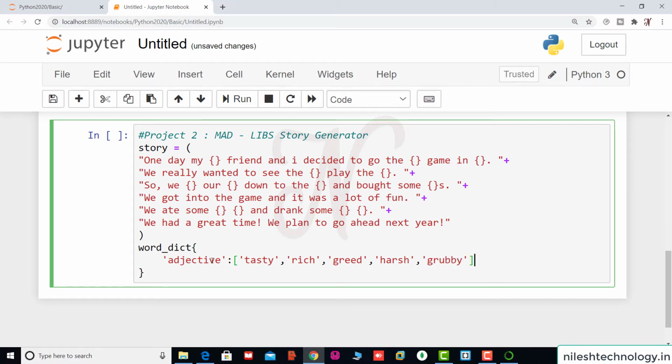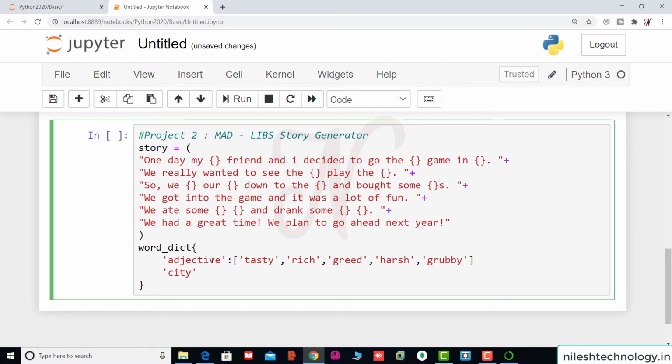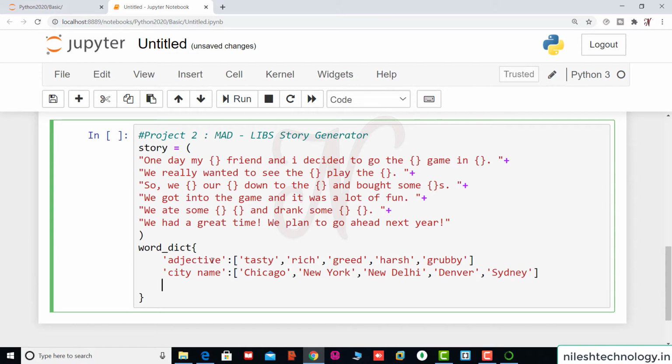Okay, so we use another one, for example city names. We pass here some city names, for example Chicago, comma, New York, comma, New Delhi, comma, Denver, comma, Sydney, etc. Then we set some different nouns.